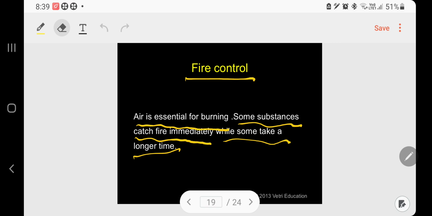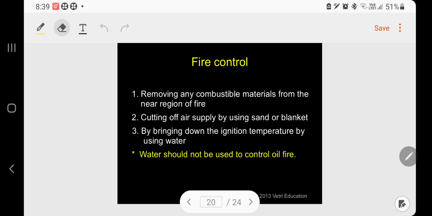High ignition temperature, it will take time. So how to control the fire? Number 1, remove any combustible material from the region near the fire. Suppose where we have fire, in nearby places we have to remove all the materials that can easily catch fire, like gasoline, etc.